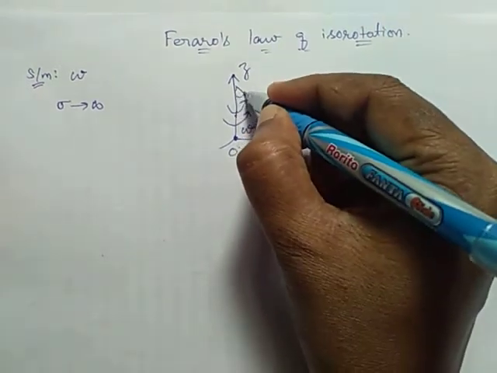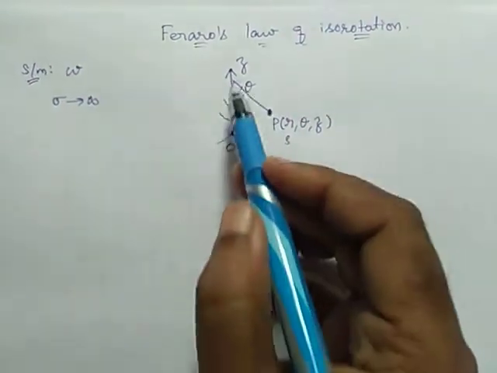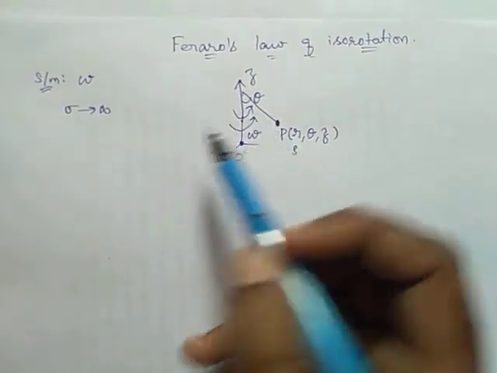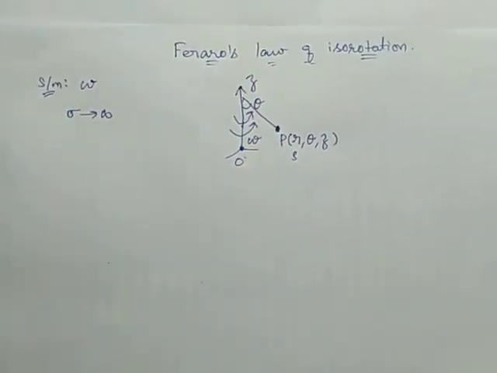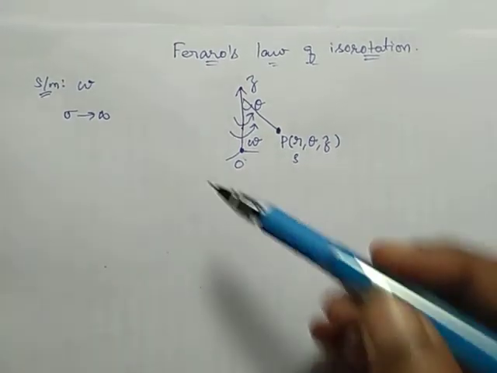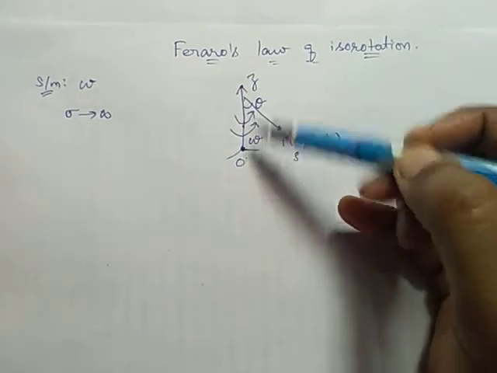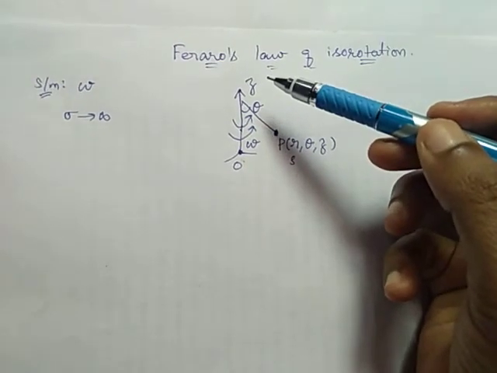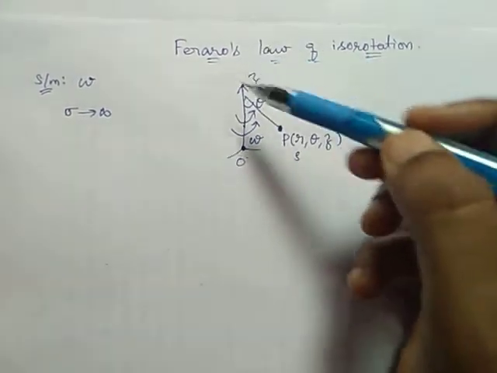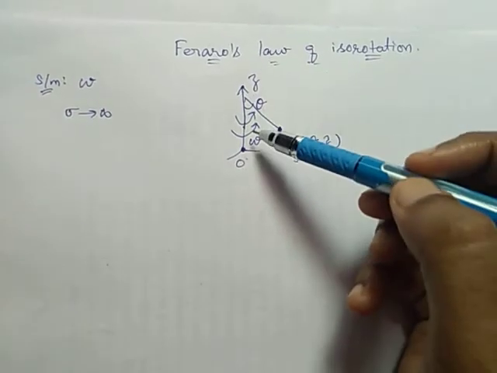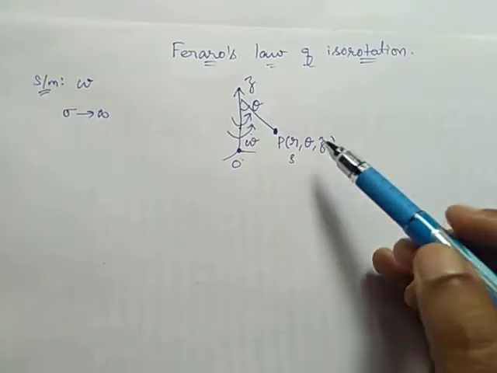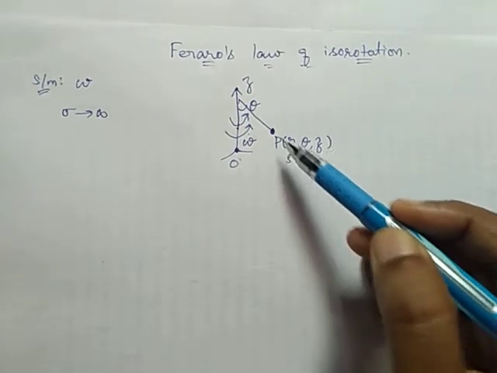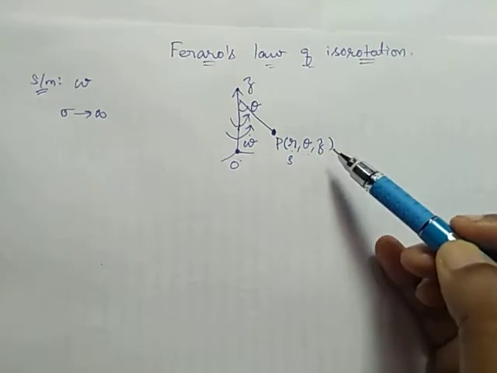Theta is the angle made with the symmetric axis. We are taking OZ as the axis of symmetry of a perfectly conducting fluid rotating with angular velocity omega, and some point P with cylindrical coordinates r, theta and z.